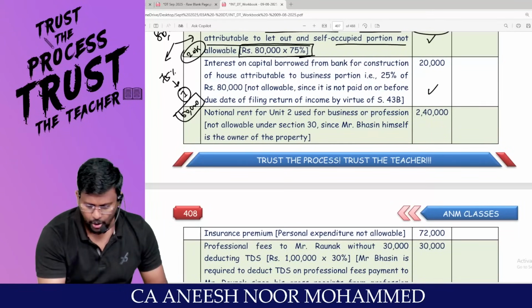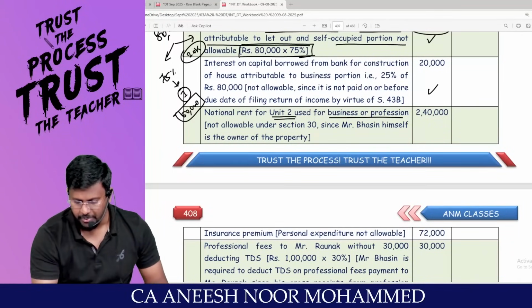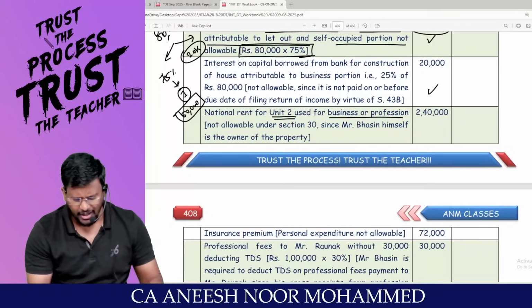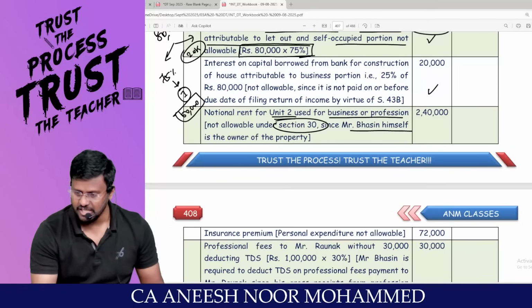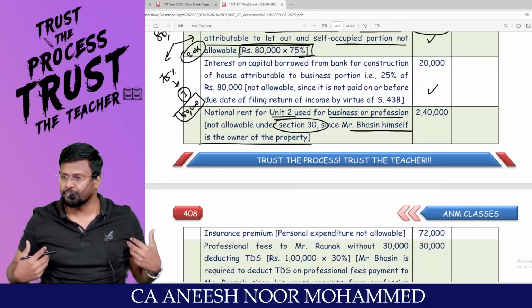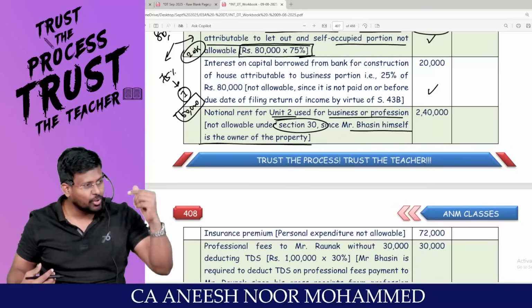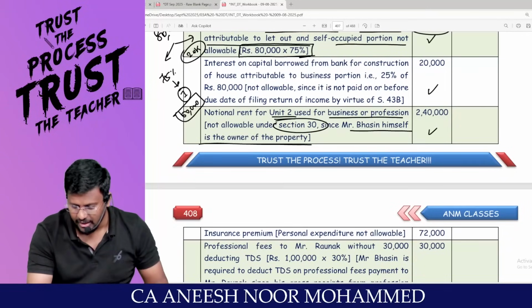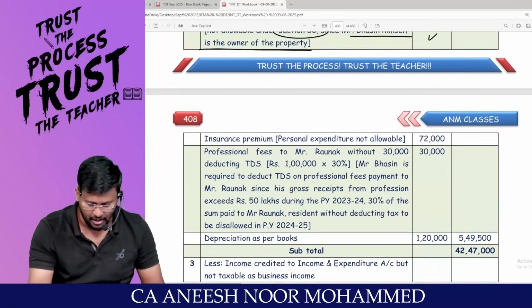Notional rent for unit 2 used for business or profession. Sir, it is not allowable as a deduction under section 30. Since B himself is the owner of the property, I can't pay rent to myself. Correct? Hence, that amount debited to the P&L account should be added back. Hence, this 2,40,000 has been added back.